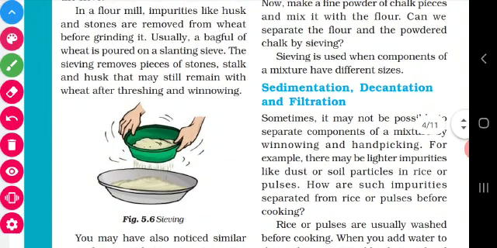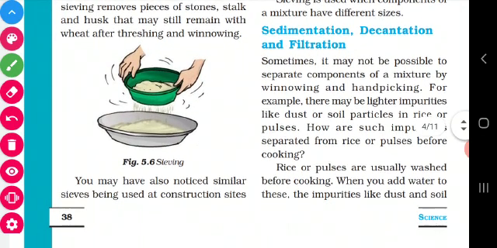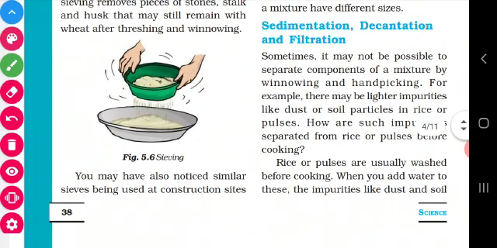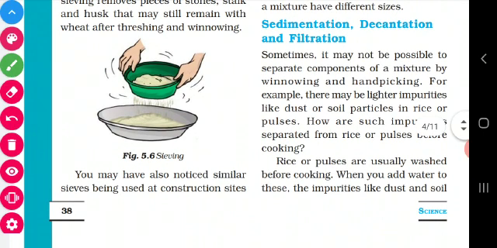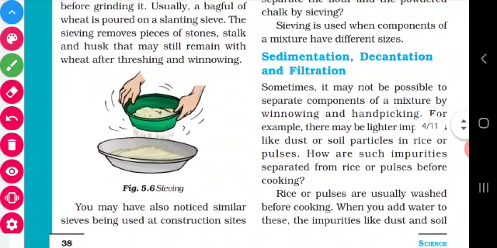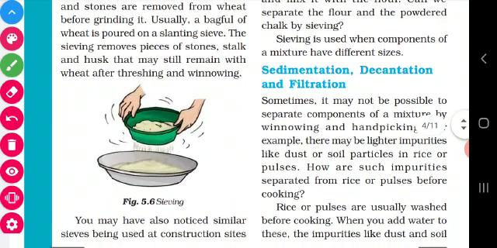So what do we have to do? We have to take a sieve like this. The sieve will have some holes. We put the mixture in and sieve it. The fine particles, that is the fine wheat flour, will come down and the heavier sugar particles will remain on the sieve itself. So we can separate the wheat flour and the sugar. Not only wheat flour and sugar, we can remove pieces of stones, stalk and husk by this method.